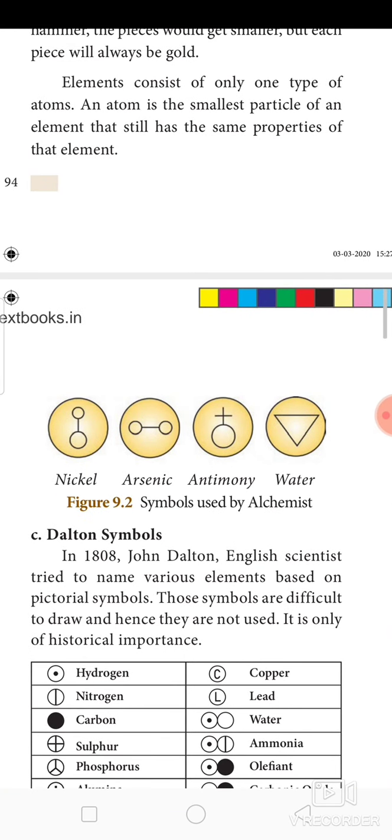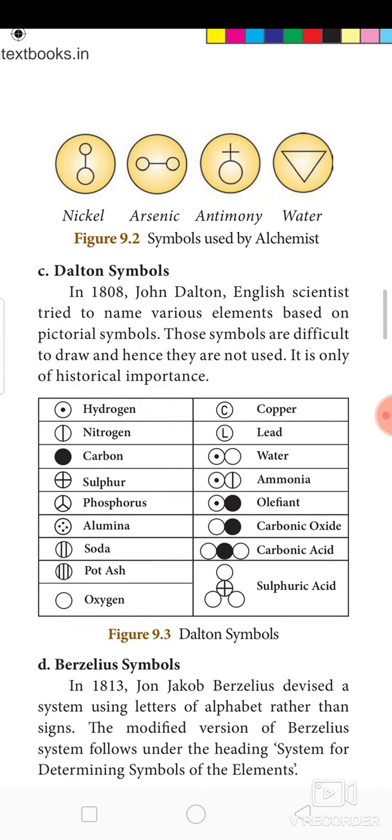Nickel is represented in this way. Arsenic, next one is arsenic. Next antimony, then water. So these are the basic symbols followed by the alchemists. Next, Dalton symbol. It is very difficult and critical. We are not following this, as we are learning the history of the symbols of elements. It is also taking its part.